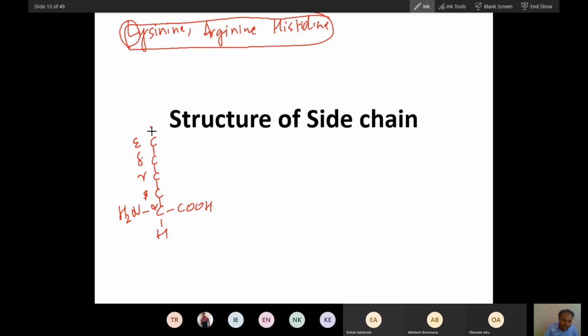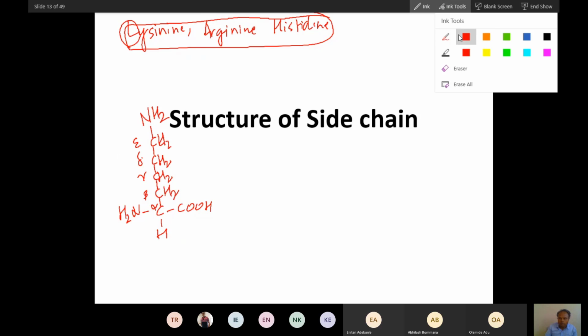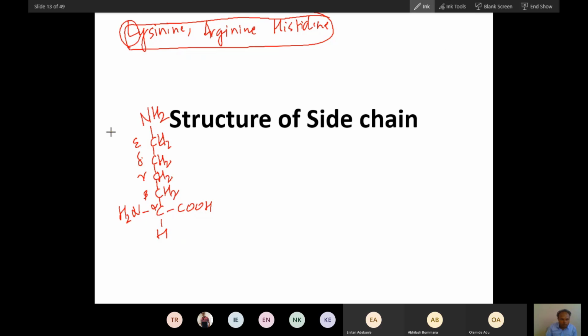Now at this epsilon, there is 1 amino group. So this is lysine. Don't you feel it looks like a big L? Lysine is like L. On the top of this L, there is an NH2 group.